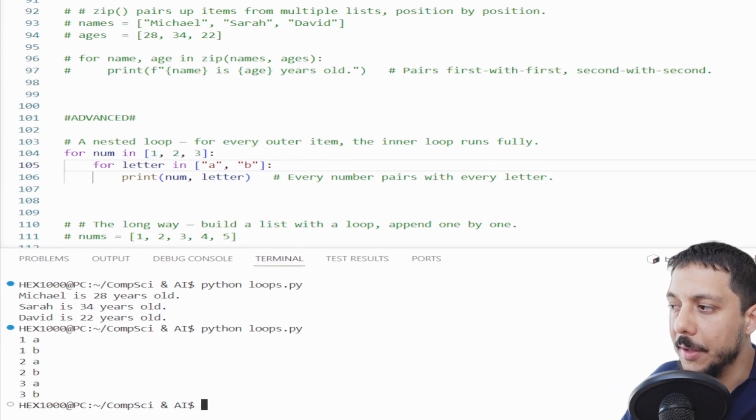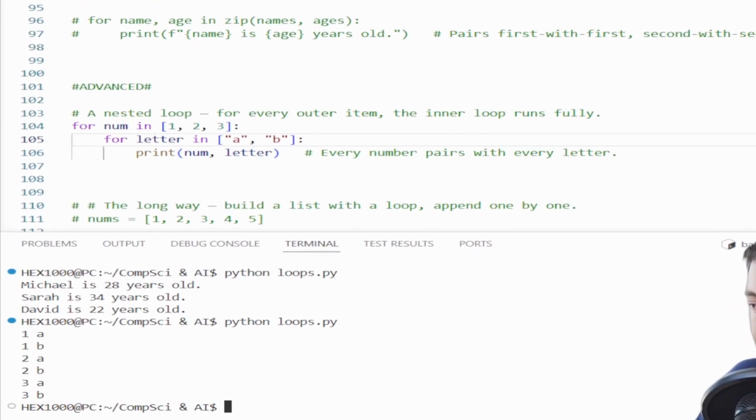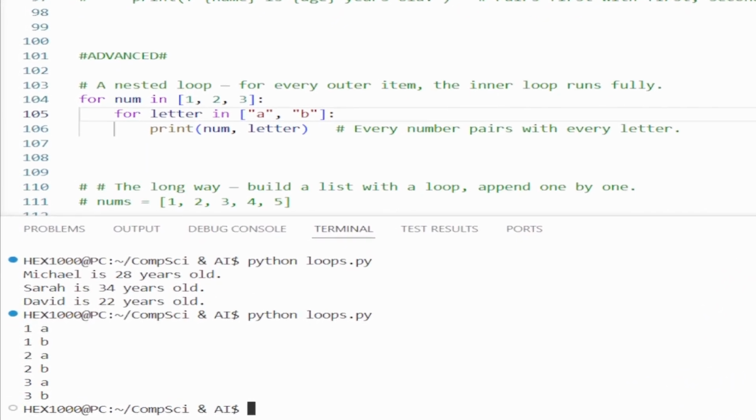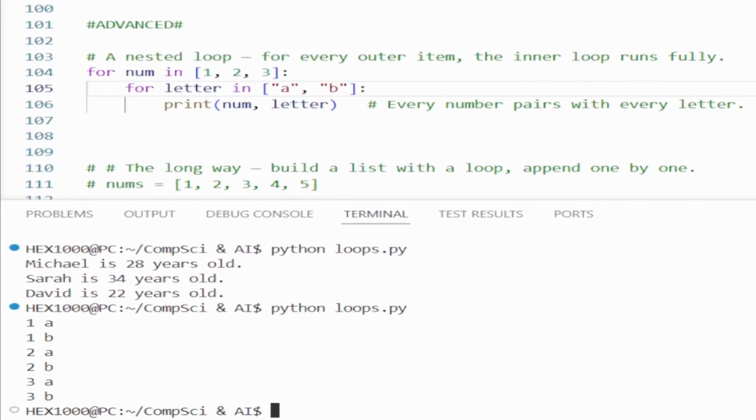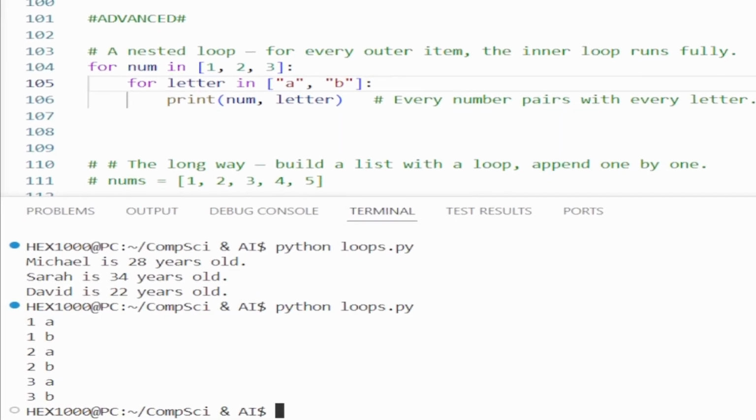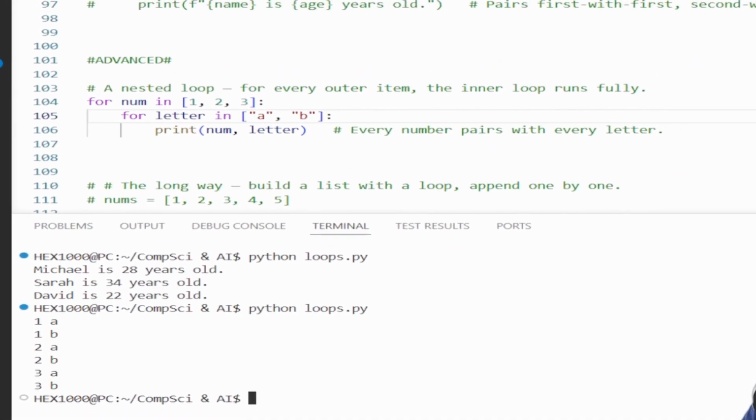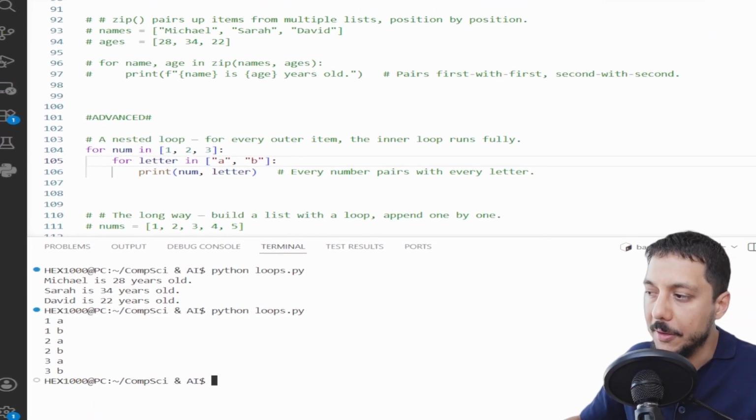Outer loop picks 1. Inner loop runs fully. A, then B. Outer loop picks 2. Inner loop runs fully. Again. And so on. 3 outer values, 2 inner values. 3 times 2, 6 total combinations. This is how you generate every pairing, fill a grid or walk through a 2D structure.